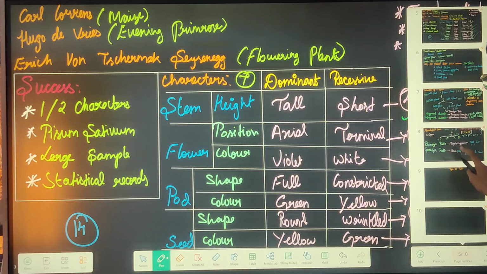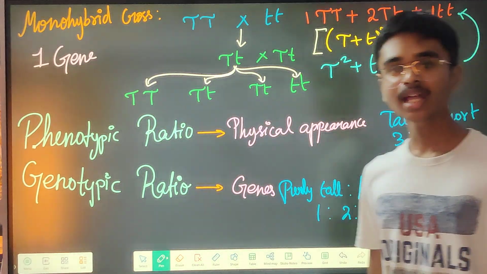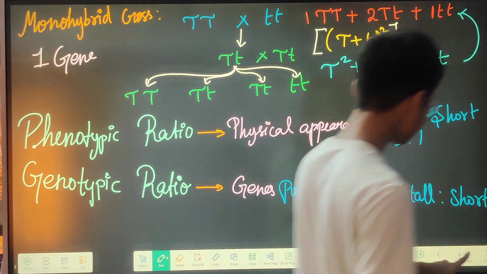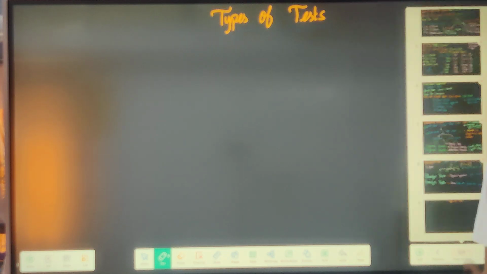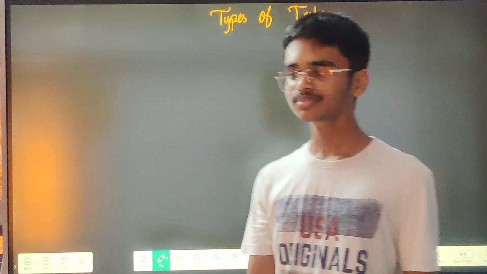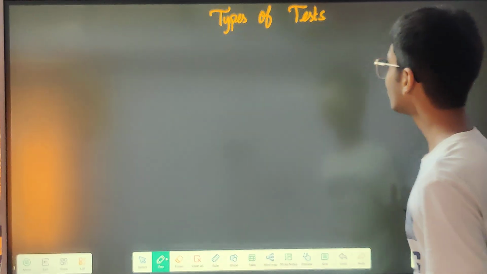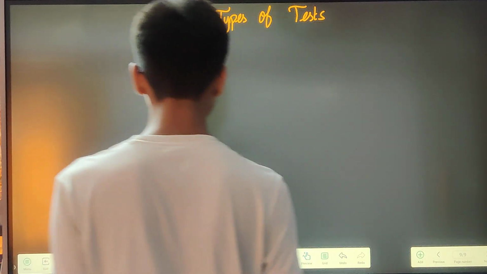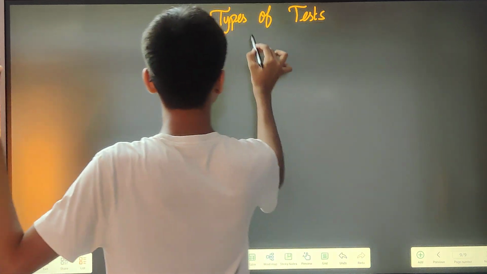So for that, people use tests. They test it, and by using that test they find whether it is capital TT, or capital T and small t, or small tt. So you have a few types of tests: back cross, out cross, and test cross.